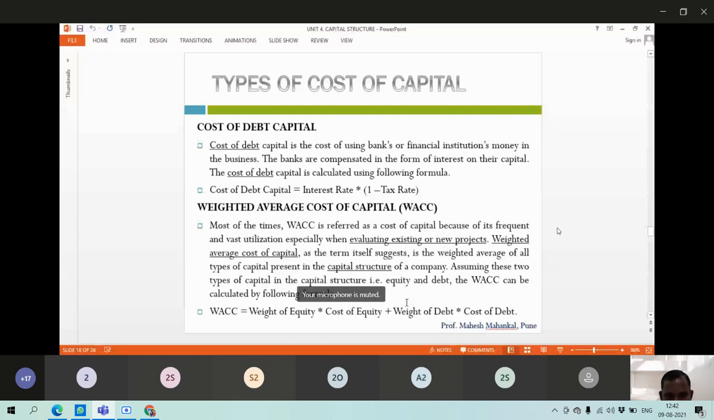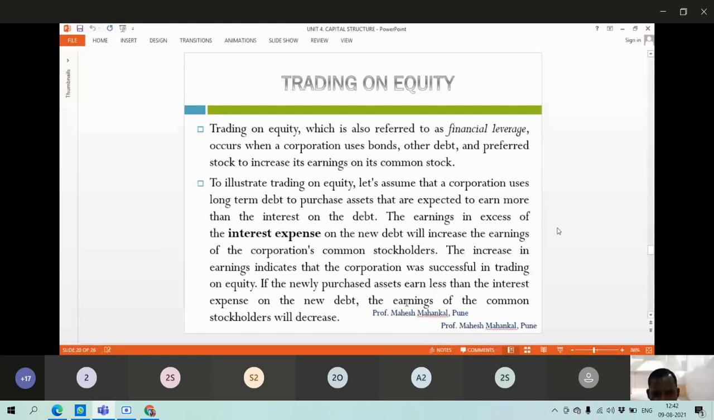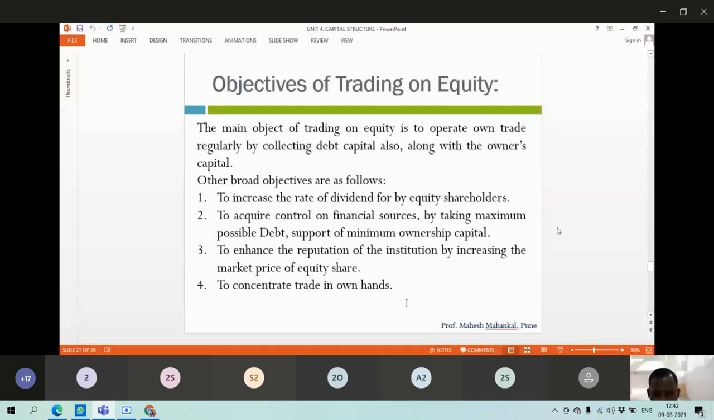These are the uses of cost of capital, how and why financial managers use it. Finance managers will use this weighted average cost of capital. They have to know how much profit they have to earn in the near future to meet the expenses, the criteria or the benchmark, like whatever payment we have to make, interest or dividend, and what minimum rate of return we are going to expect. That will be there in the cost of capital information.